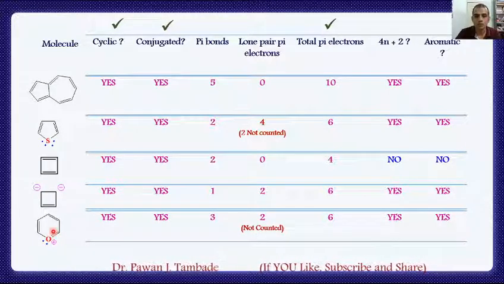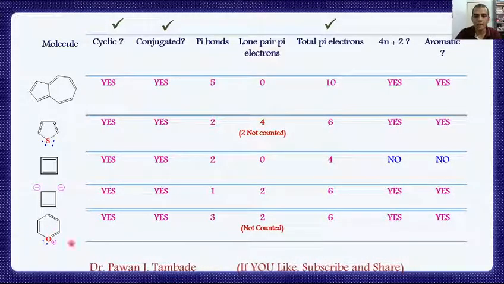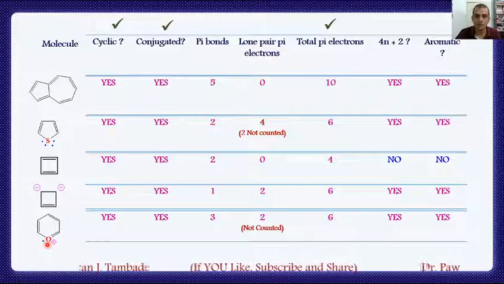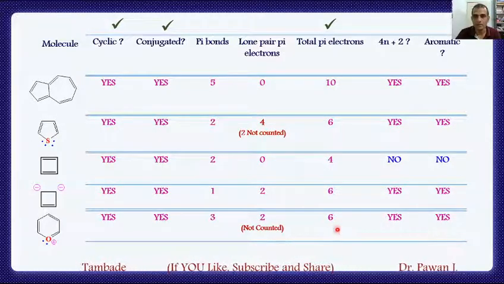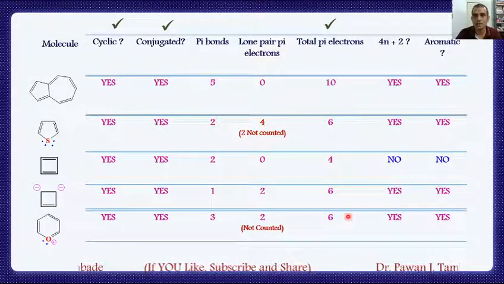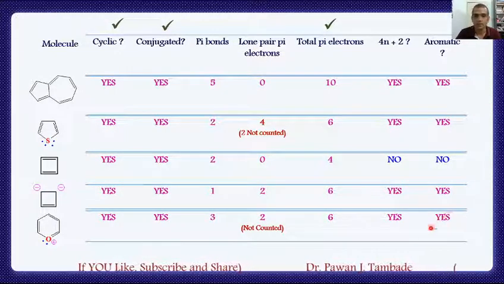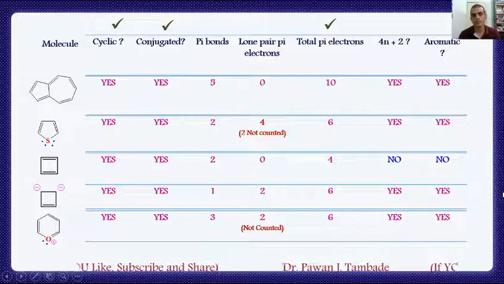So the electrons present in the p orbital are already counted in the pi system, so this lone pair is not further counted, and thus this molecule is having a total of 6 pi electrons. It obeys the 4n plus 2 pi electron rule, and thus it is aromatic in nature.